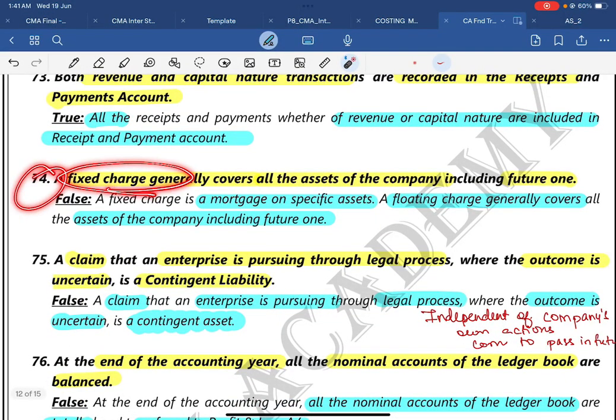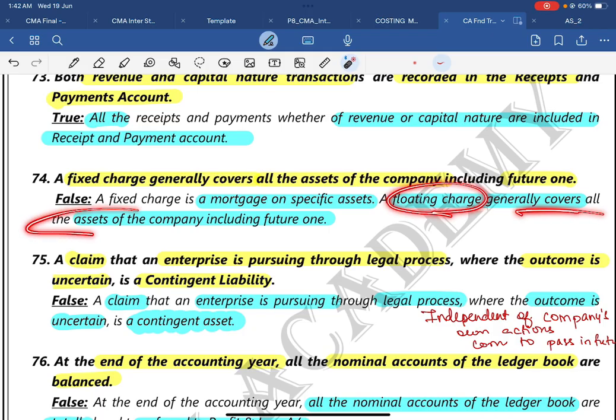74. A fixed charge generally covers all the assets of the company, including future ones. The answer is false. The fixed charge will act as a mortgage on specific assets. A floating charge generally covers all the assets of the company, including the future ones.